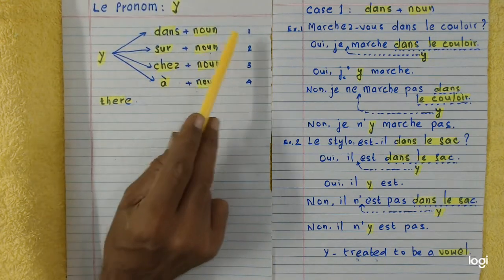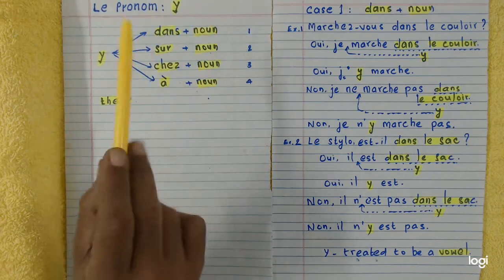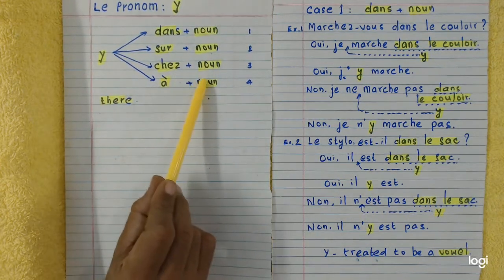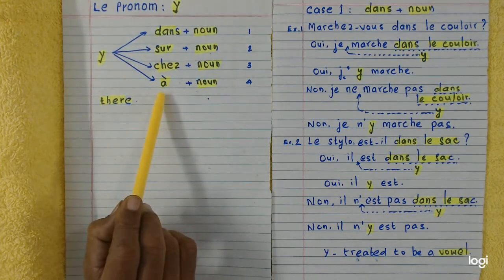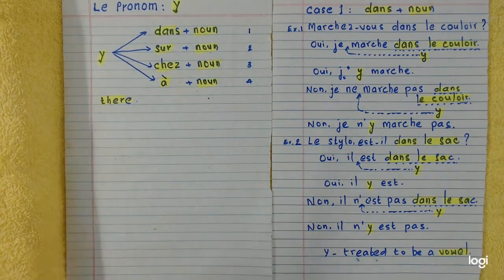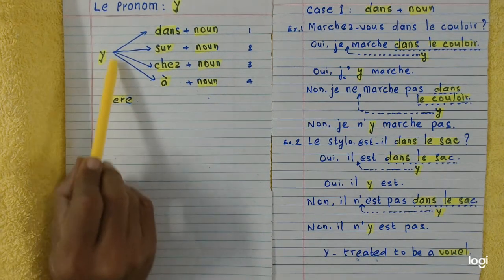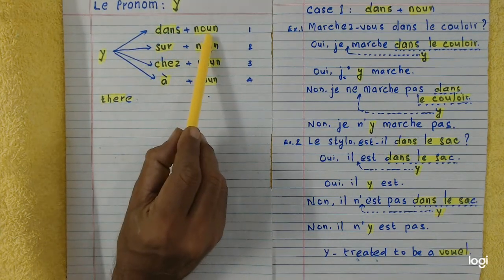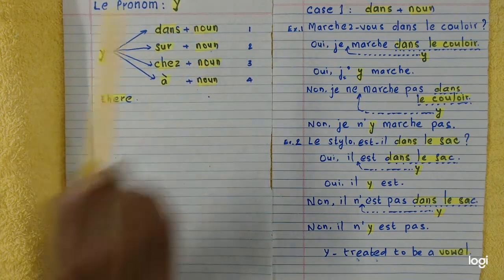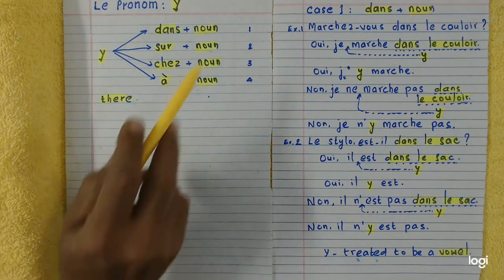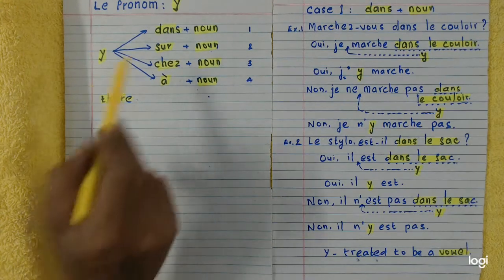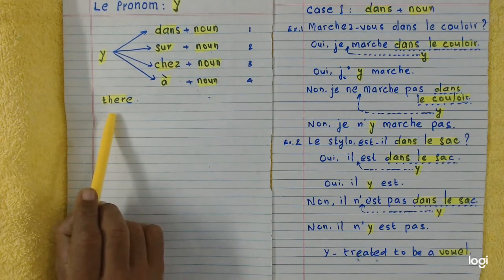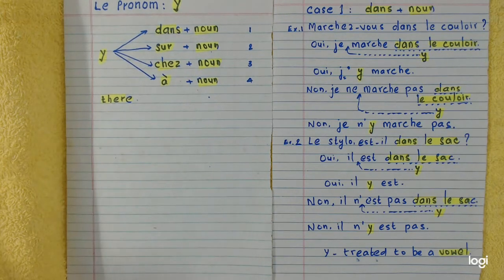Dans plus noun, that's case number 1. Sur plus noun, case 2. Chez plus noun, case 3. And à plus noun, that's case 4. Y is capable of replacing both the preposition and the noun which is following the preposition. We will do everything in detail, and in all these places Y takes the meaning of "there" in English.